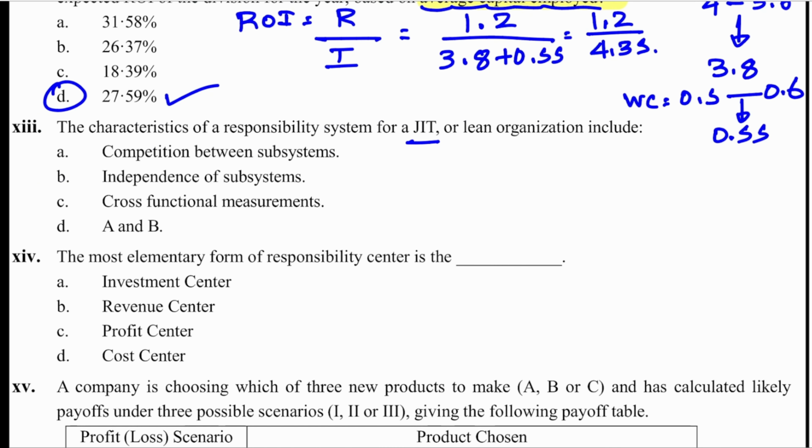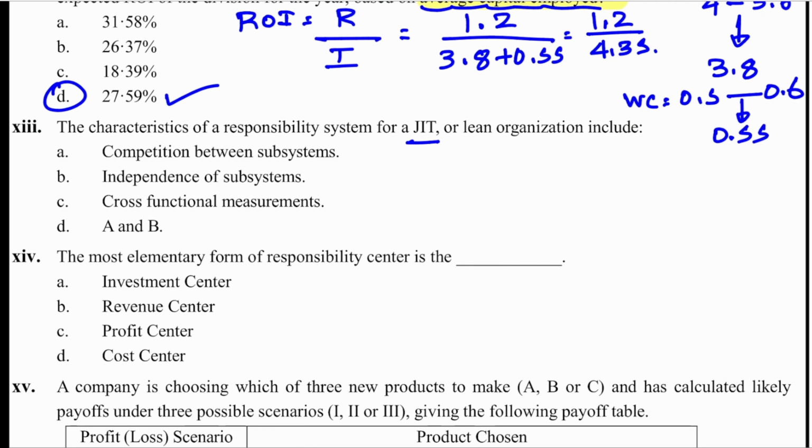The characteristics of a responsibility system for a JIT or lean organization. JIT means just in time, which means there is no inventory holding. Whenever production happens, the inventory should come. So among the four options, which is the characteristic of a responsibility system for JIT? You have to think logically. If JIT has to work, all the systems should work coherently, together.